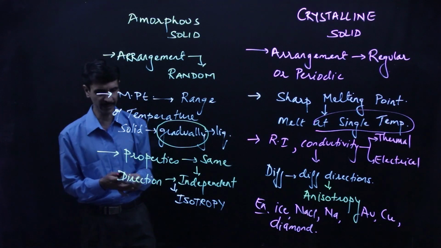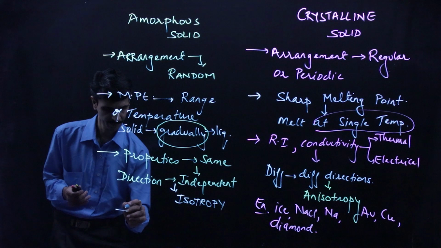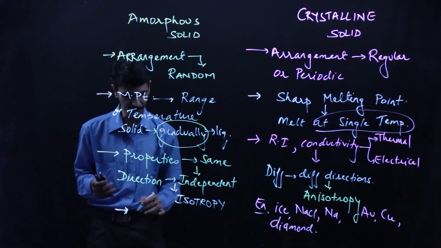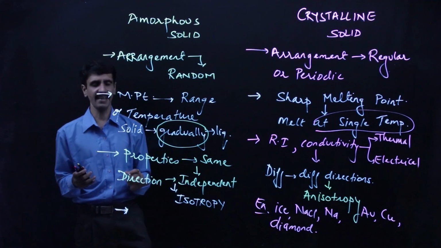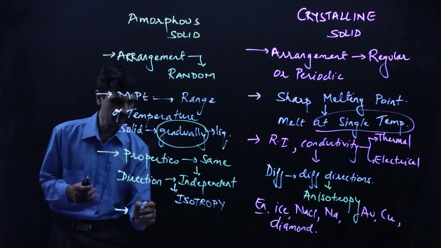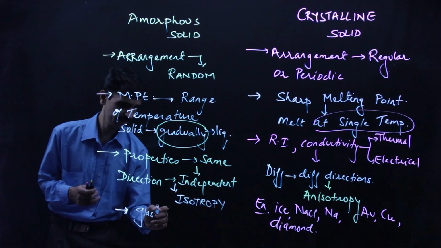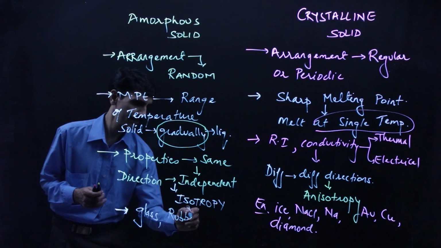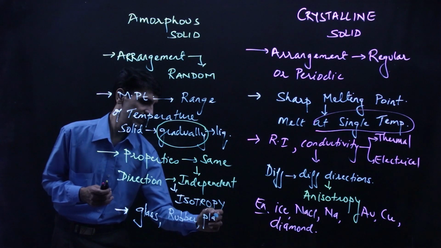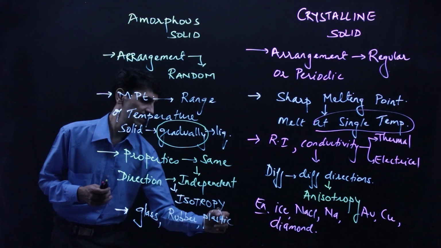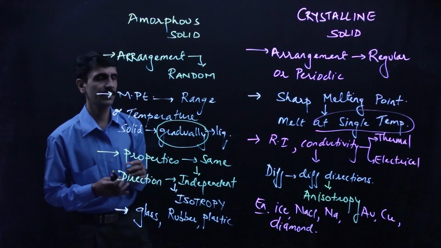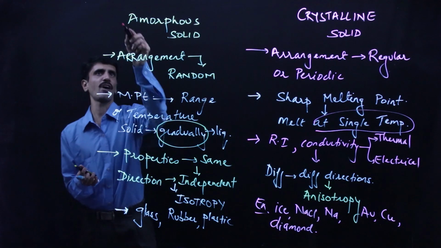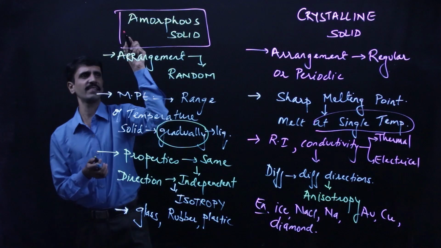All right. The next point is, the most important, and that is we are going to give the examples. Examples में हम क्या consider करेंगे? Glass. Rubber. Plastic. These all come under which category? Yes, amorphous solid. It comes into this category.